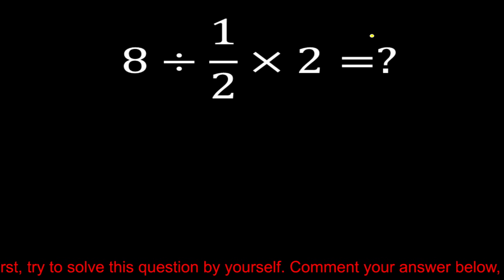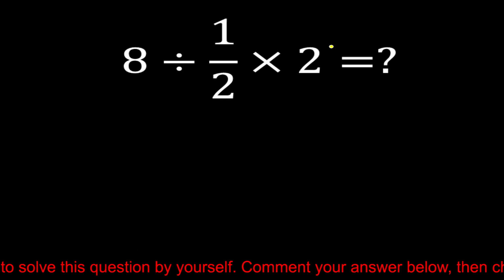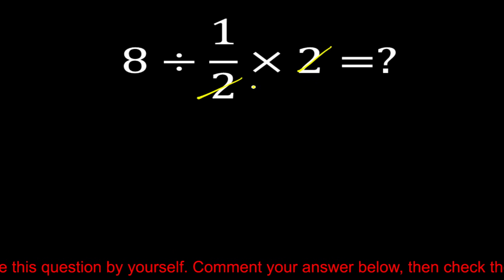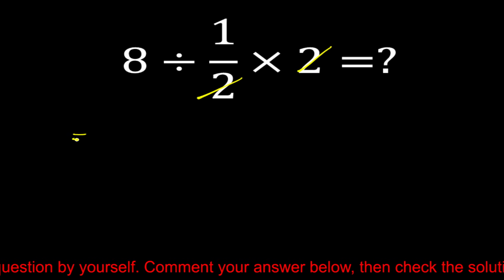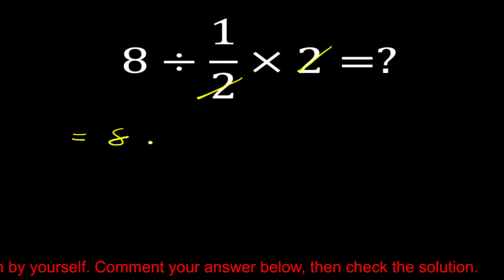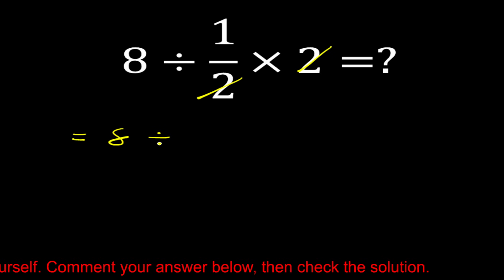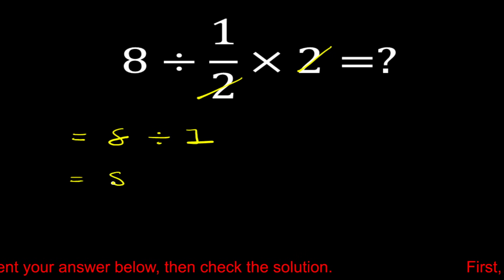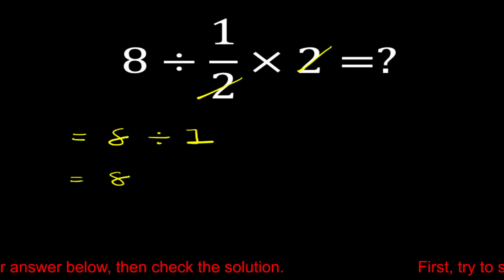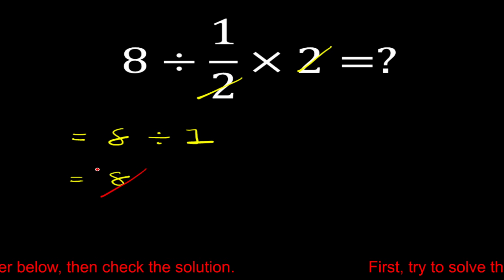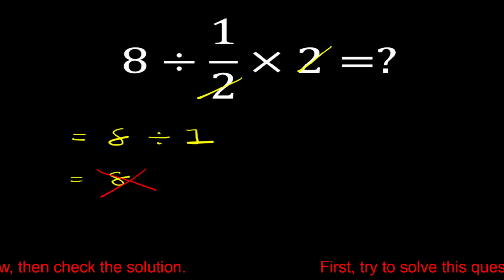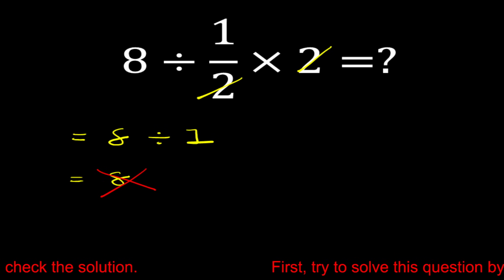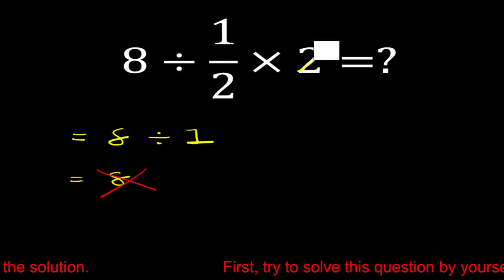Most people solve this question like this: cancel 2 by 2 is equal to 8, divide 1 is equal to 8. Okay, but this answer is not correct. This answer is completely wrong because